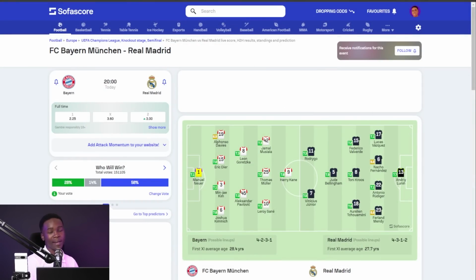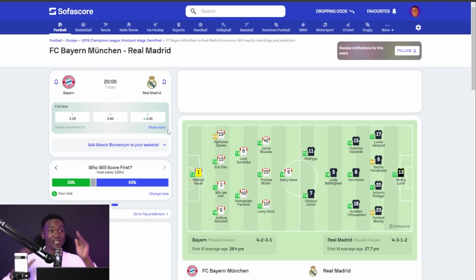So now that you are here, I believe you have installed your SofaScore app and you're not going to be stuck wondering what is going on. Perfect. Bayern Munich, Real Madrid. On my screen, you can see I'd already started going through the game. I've made my predictions on who is going to be winning. There's a vote: will both teams score? There's a vote. And then who is going to score first? There's also a vote.